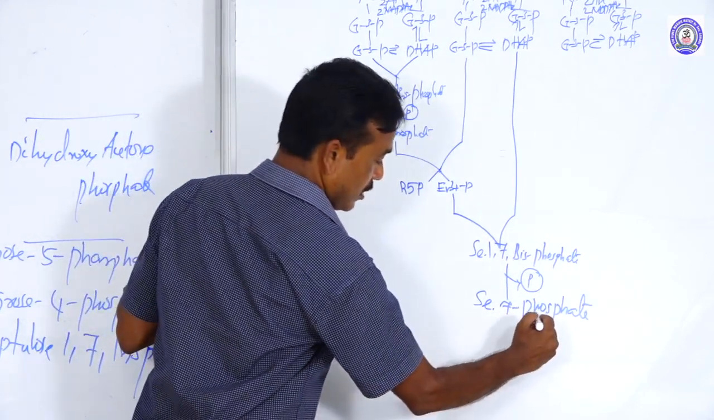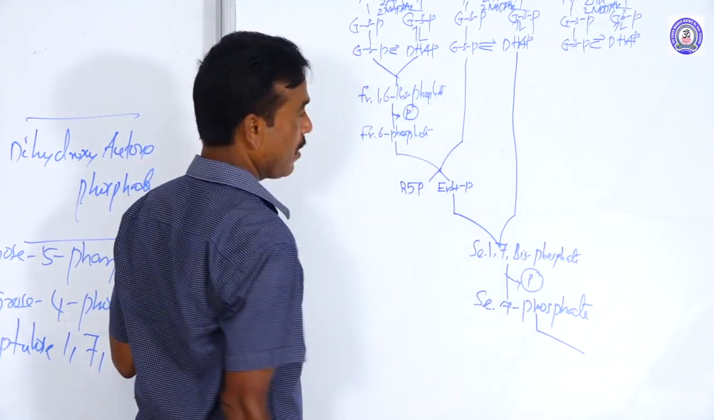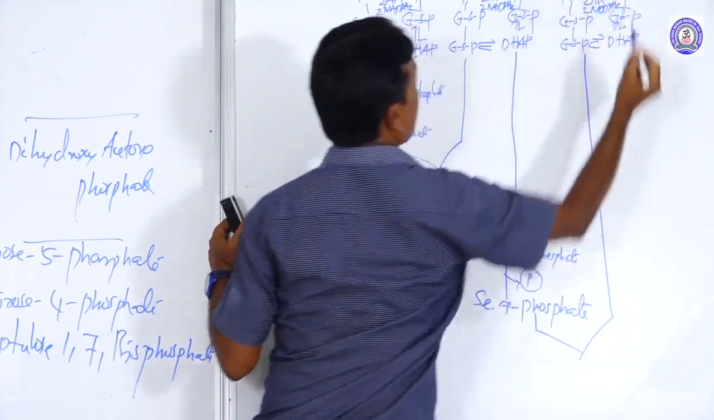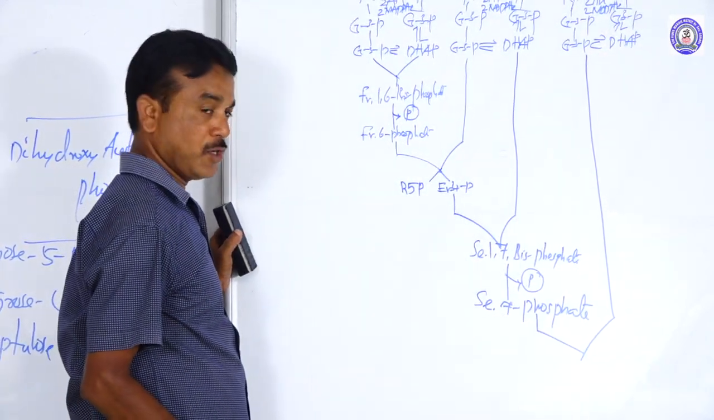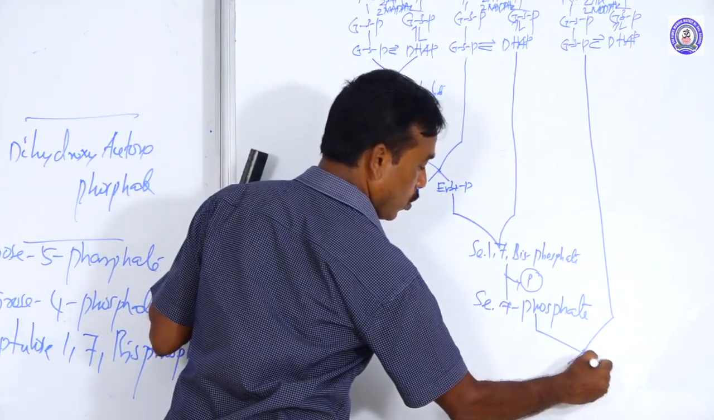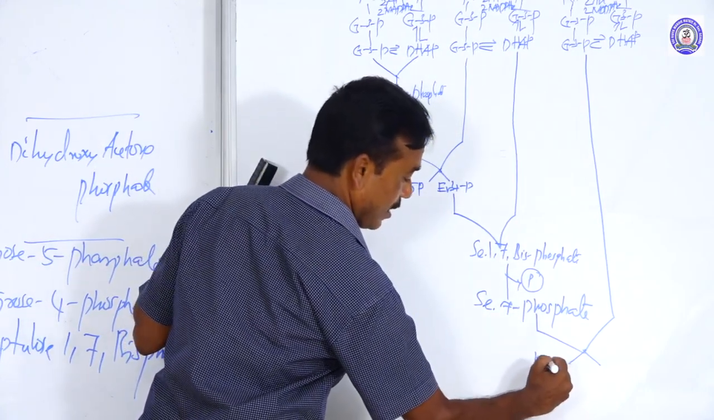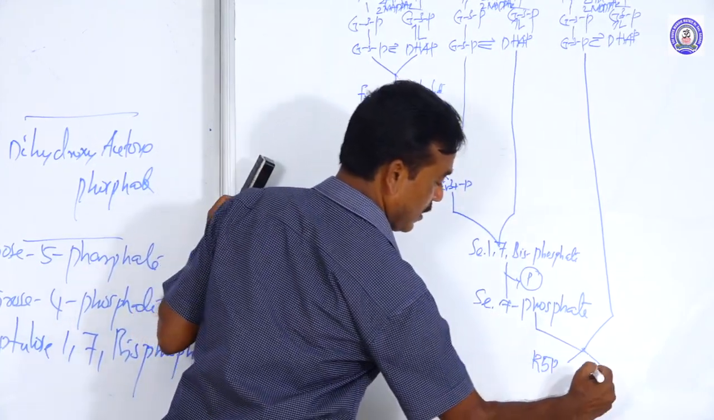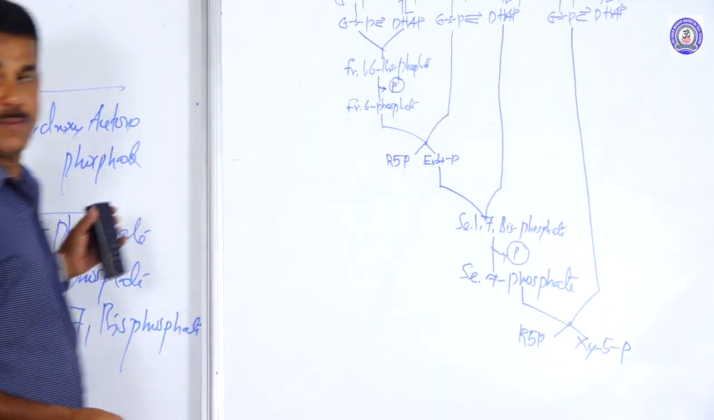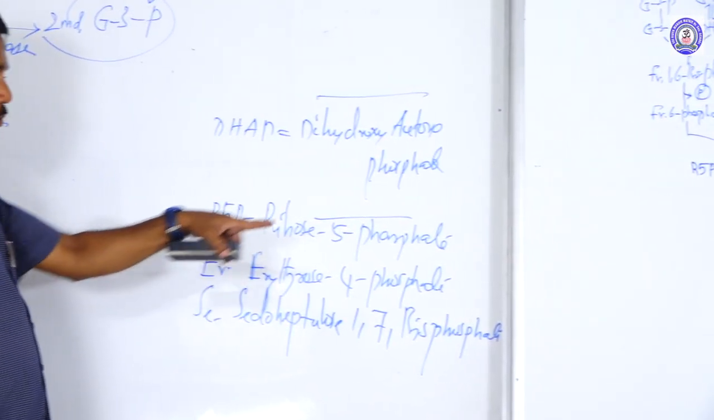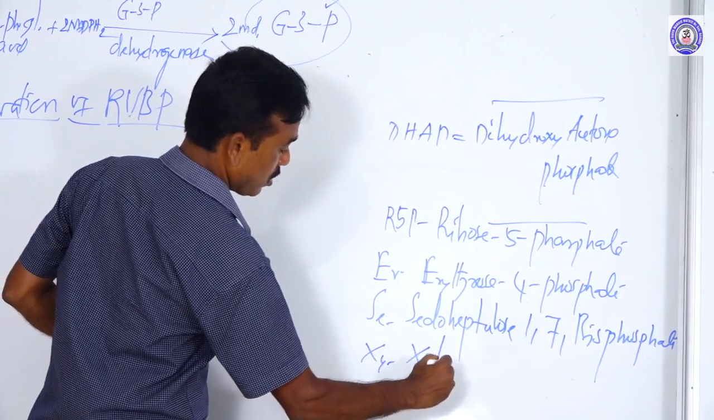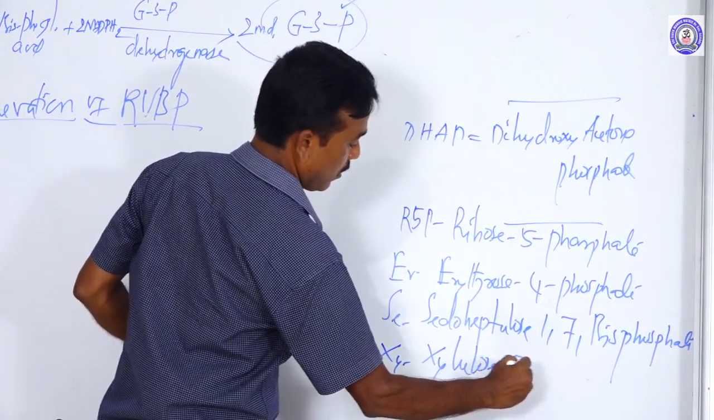Next, sedoheptulose 7-phosphate combines with the third carbon fixation of glyceraldehyde 3-phosphate. These again produce two different kinds of products, namely ribose 5-phosphate and xylulose 5-phosphate. Ribose 5-phosphate I have already indicated to you. What do I call that one? Xylulose 5-phosphate.